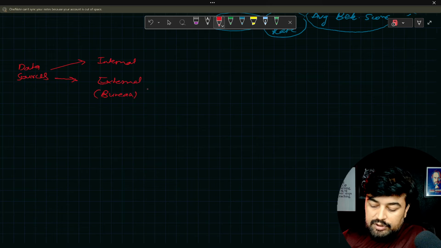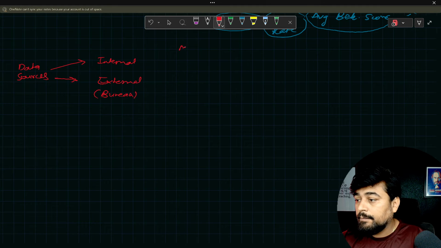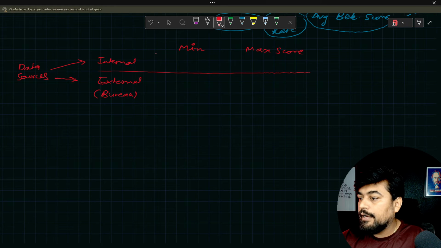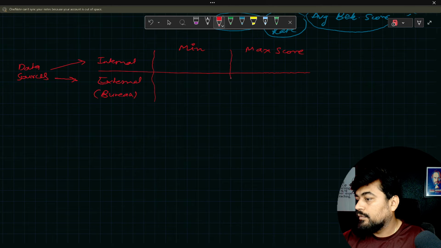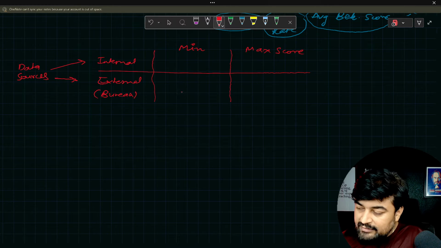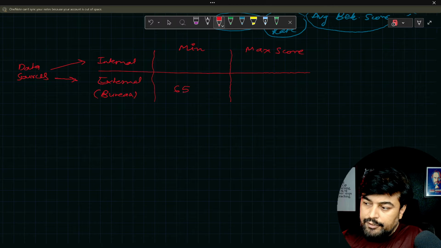Now in both these cases you have a minimum and maximum score. So I am going to create a table here for the minimum and maximum score. For the bureau, let's say in India we talk about CIBIL.